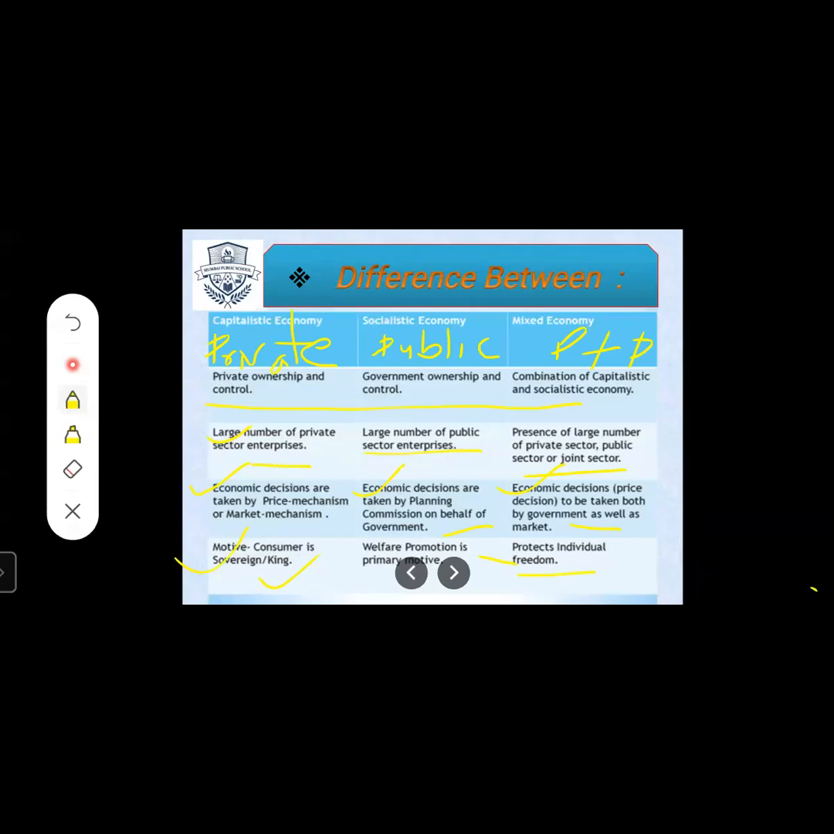Then last is about protecting individual freedom. Means here in the mixed economy, individual freedom is given, so products will be more, but individual freedom means what? The person will choose the product and he will buy the product. That is known as individual freedom given to that particular citizen of the country. So this was about the three differences between capitalistic, socialistic, and mixed economy.